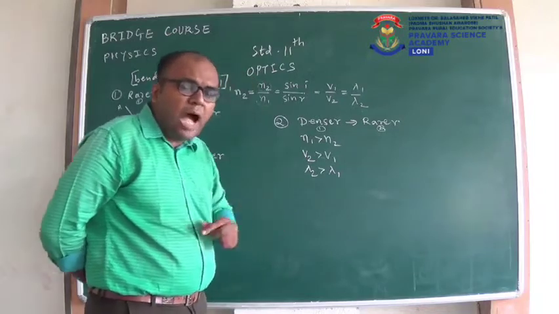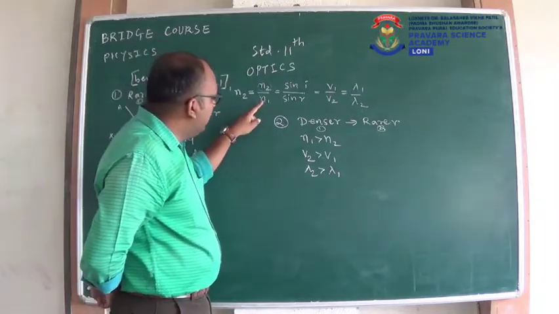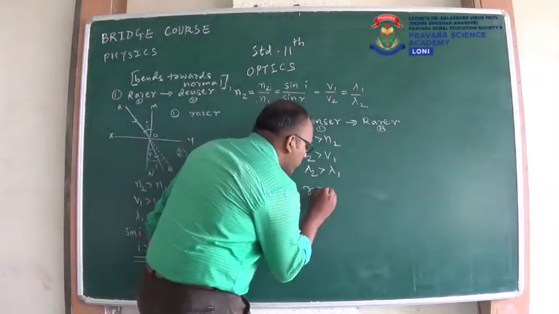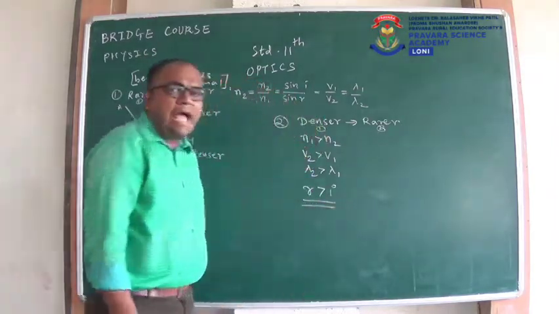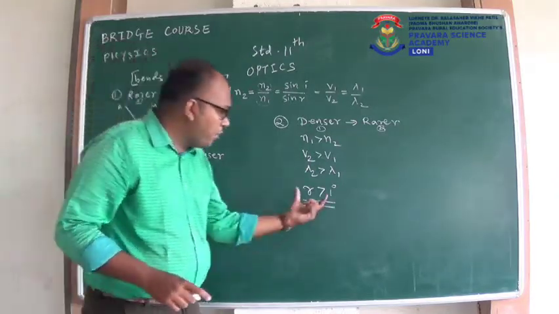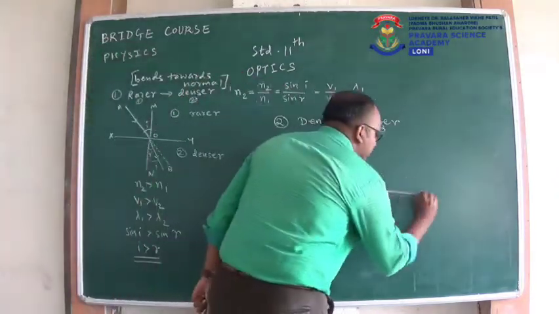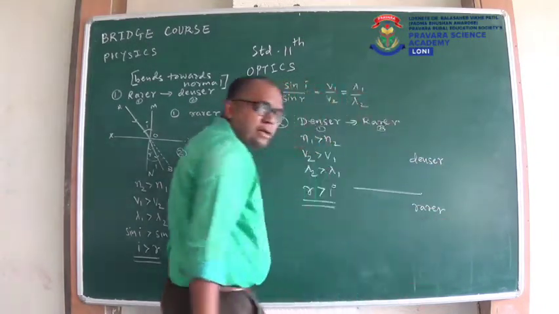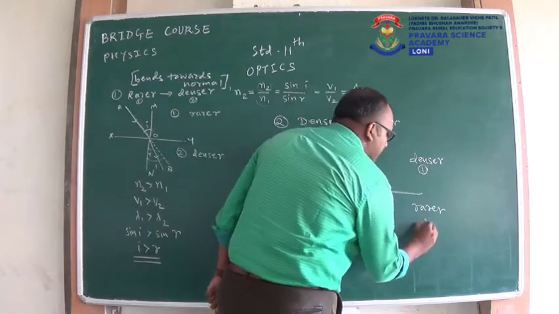Now what will happen to I and R? You can see N1 is greater, so here R will be greater than I. Remember this, angle of refraction will be greater than angle of incidence. Now we will draw a diagram from this R greater than I. So consider this as denser medium, this as rarer medium. This is our first medium, this is our second medium.